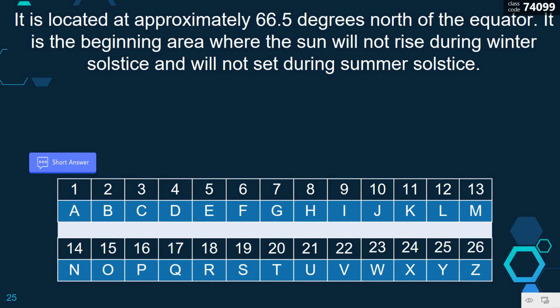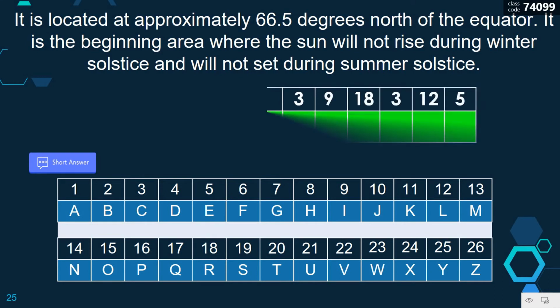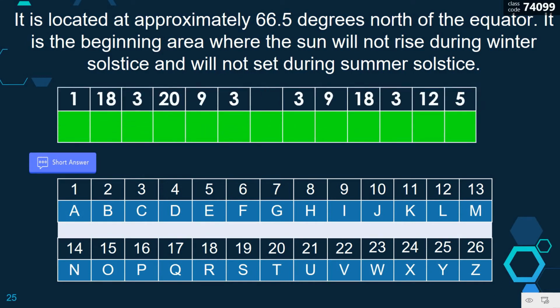It is located at approximately 66.5 degrees north of the equator. It is the beginning area where the sun will not rise during winter solstice and will not set during summer solstice. And this is the code. We have 1, 18, 3, 29, 3, and space, 3, 9, 18, 3, 12, 5. So it is composed of two words.